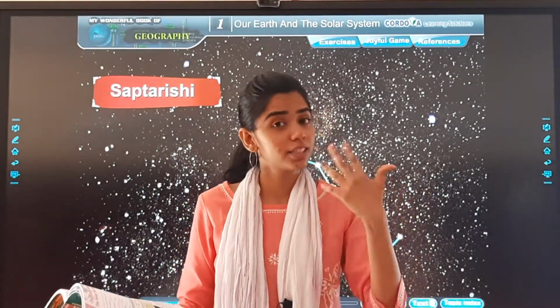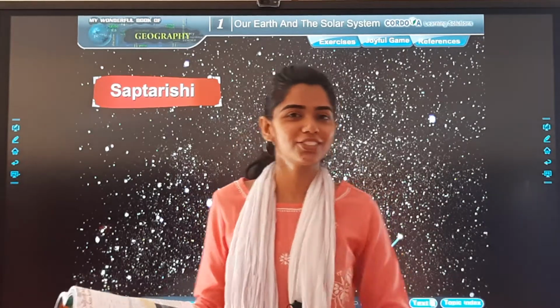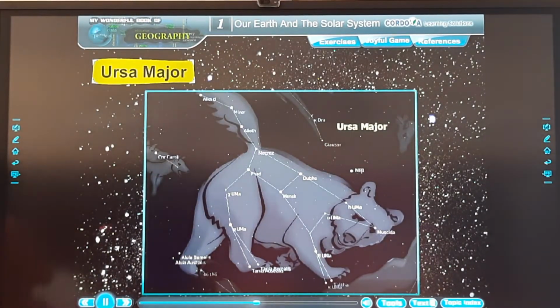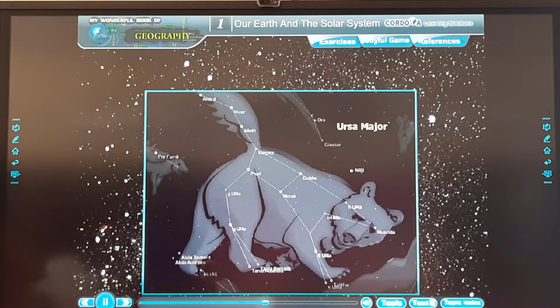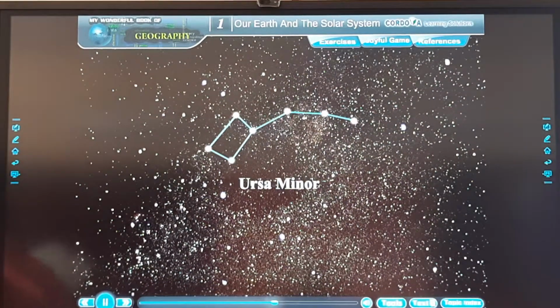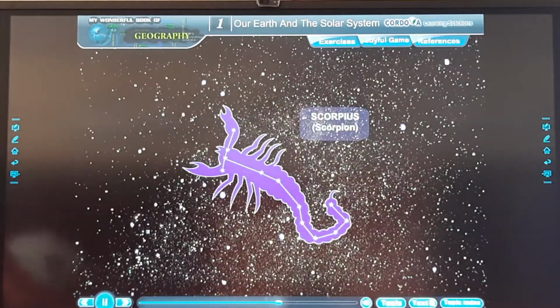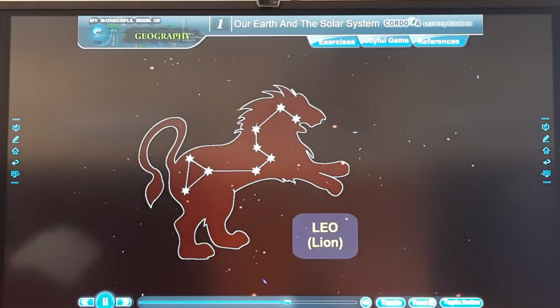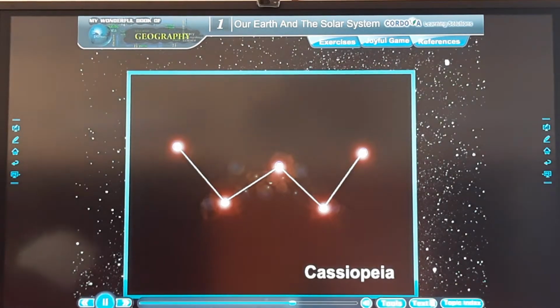Now we look at the examples of more constellations. Saptarishi forms a part of the Ursa Major or Great Bear or Big Bear constellation. Some other constellations are Ursa Minor, Scorpius or the Scorpion, Leo and Cassiopeia, and Cygnus, the Swan.